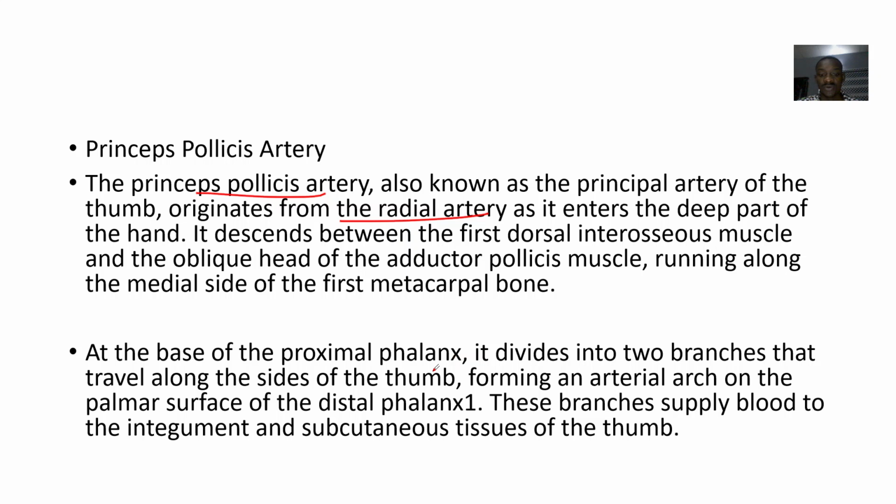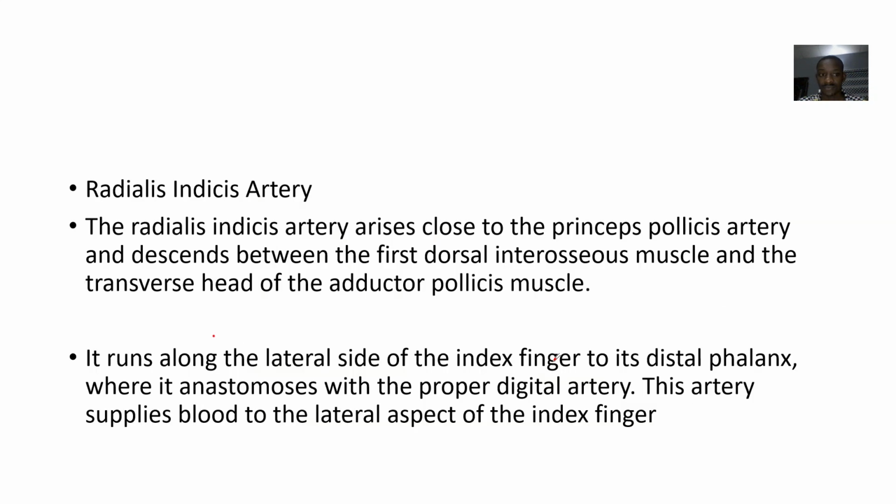So at the base of the proximal phalanx, it divides into two branches that travel along the side of the tongue, forming an arterial arch on the palmar surface of the distal phalanx, right? So these branches actually supply blood to the integument and subcutaneous tissues of the tongue, right?